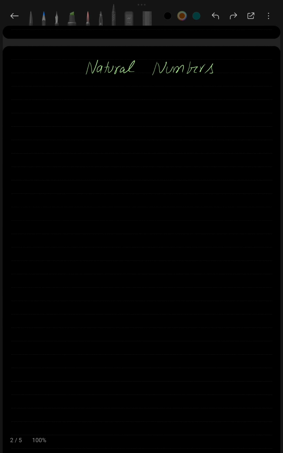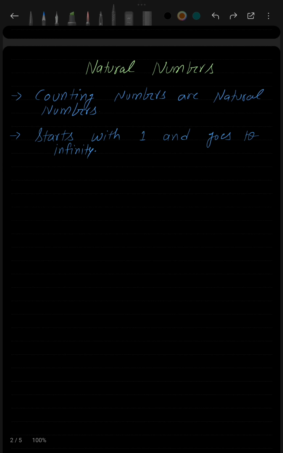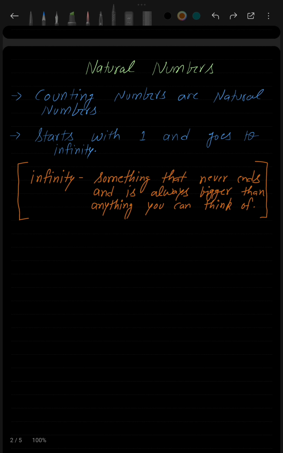Natural numbers are the counting numbers that we study in our junior classes. It is the same counting: 1, 2, 3, 4, 5, 6, 7, 8, 9, 10 and so on. Also, natural numbers start with 1 and go to infinity. And what is infinity? Infinity is something that never ends. It is always bigger than anything you can think of.